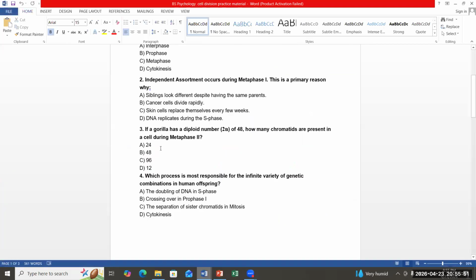Now you got the independent assortment idea. Independent assortment occurs during metaphase 1. This is the primary reason why siblings look different despite having the same parents.